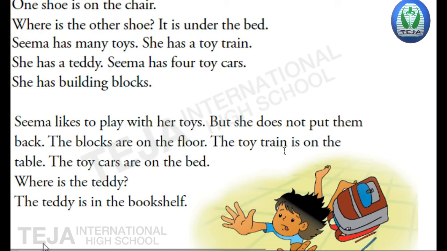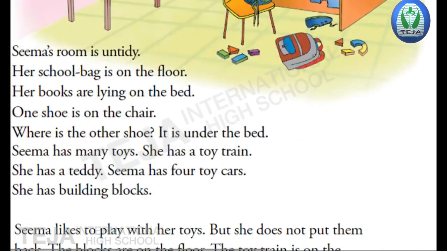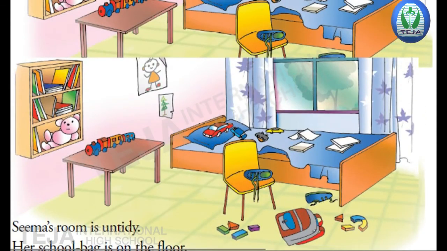She won't put the toys back in the same place. She will play and throw them there only, and she does not put them back. Now you can see in the picture, the blocks are on the floor, the train is on the table, and the teddy is in the bookshelf.